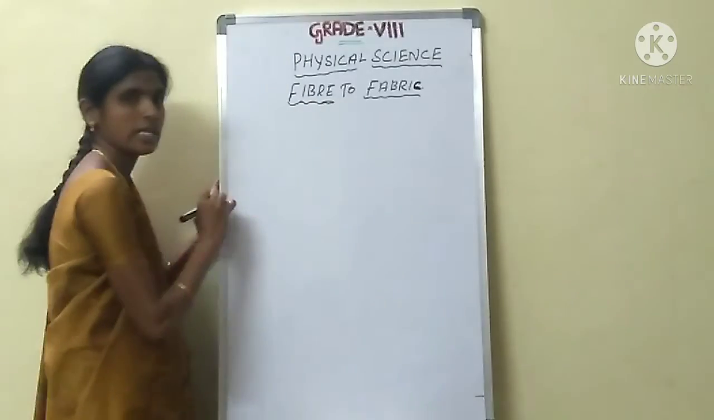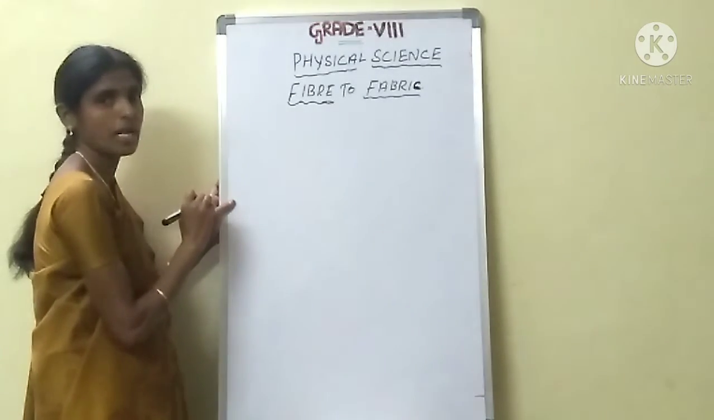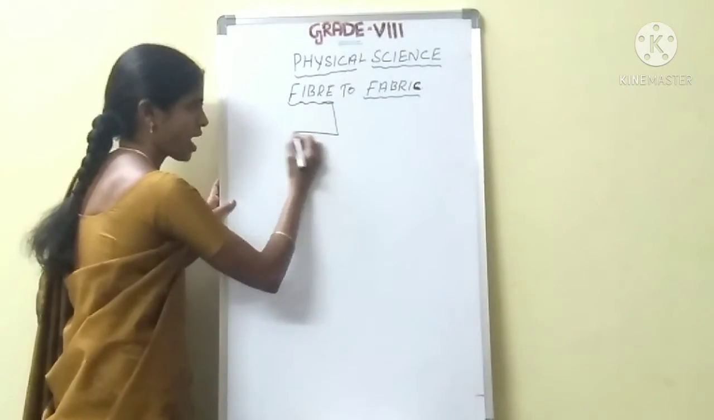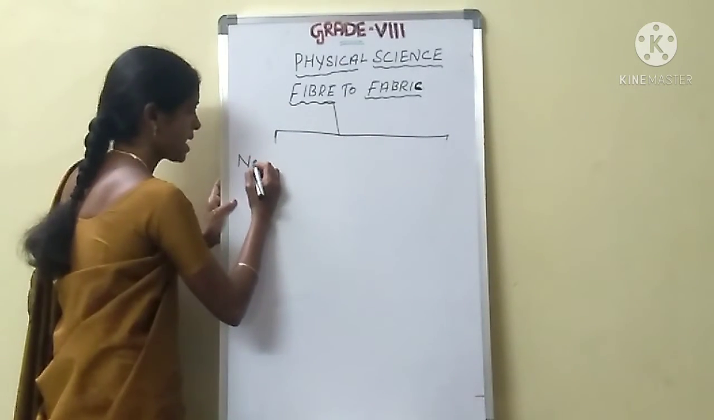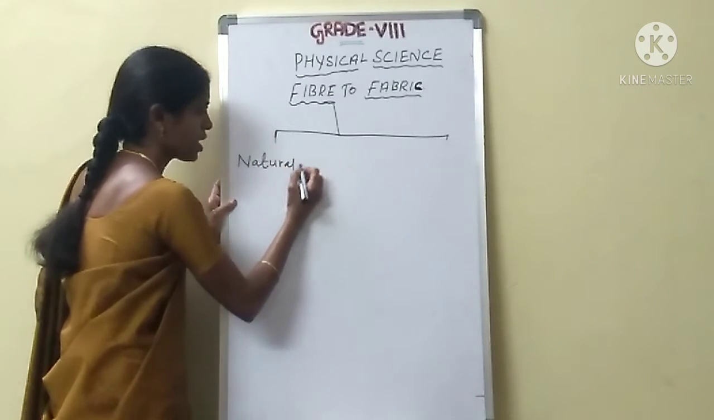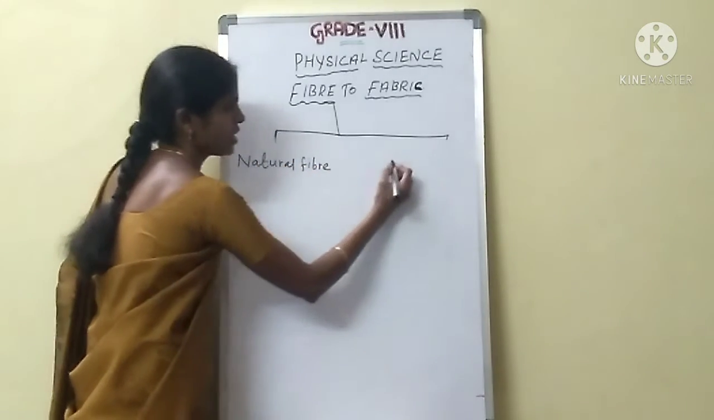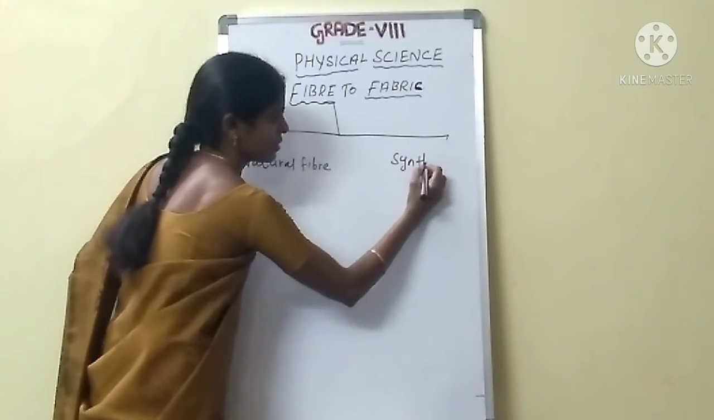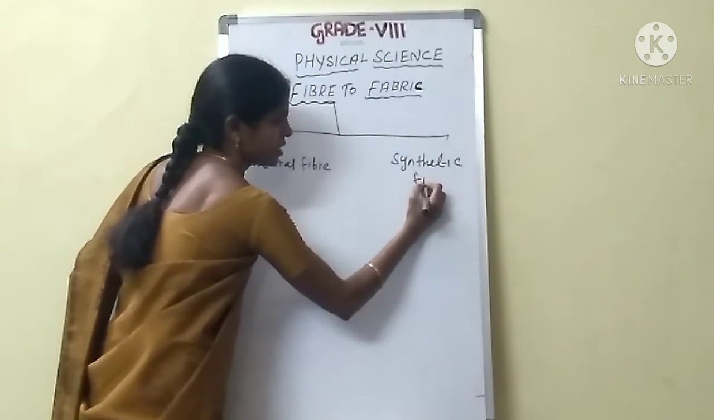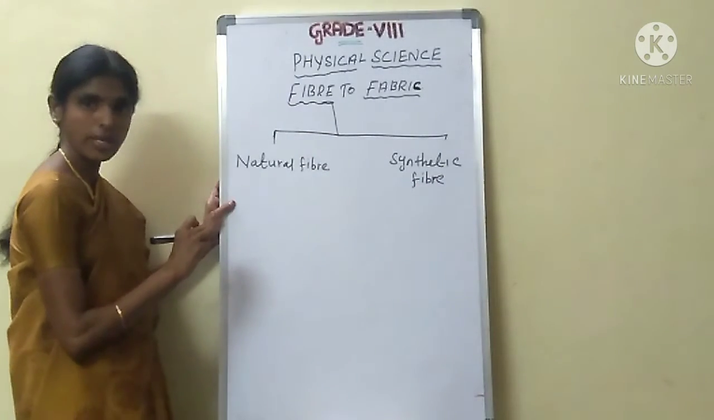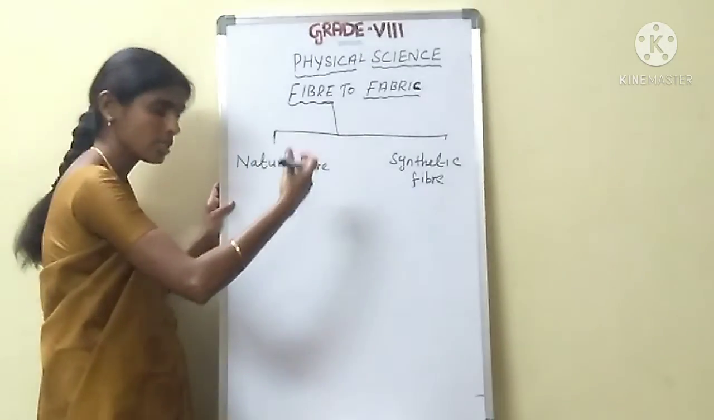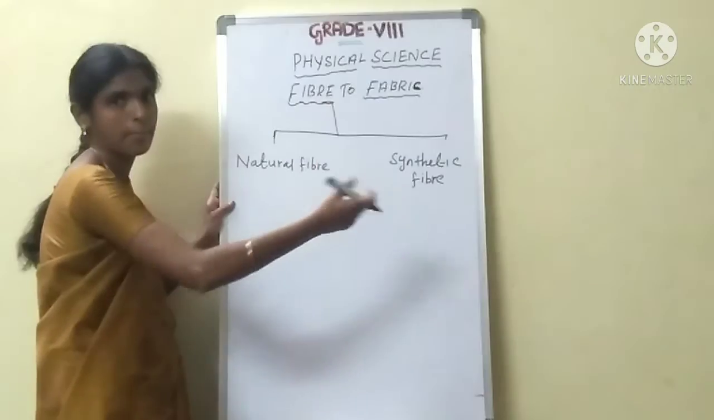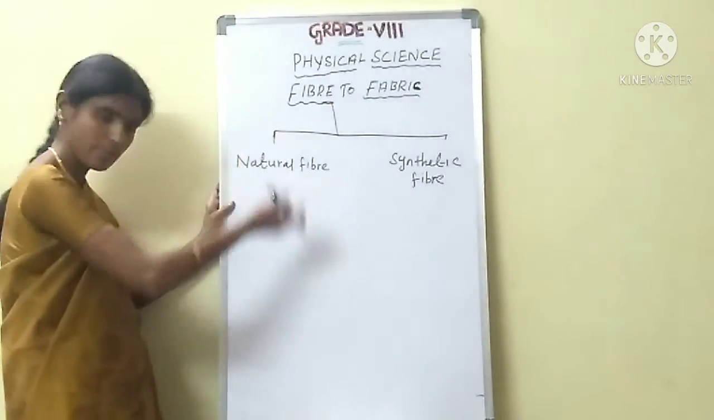Fibers are classified into two categories. What are the two categories? Natural fiber and synthetic fiber. The fibers are classified into natural fiber and another one is synthetic fiber. How do we get fiber? Natural or synthetic. That means natural or man-made fiber.